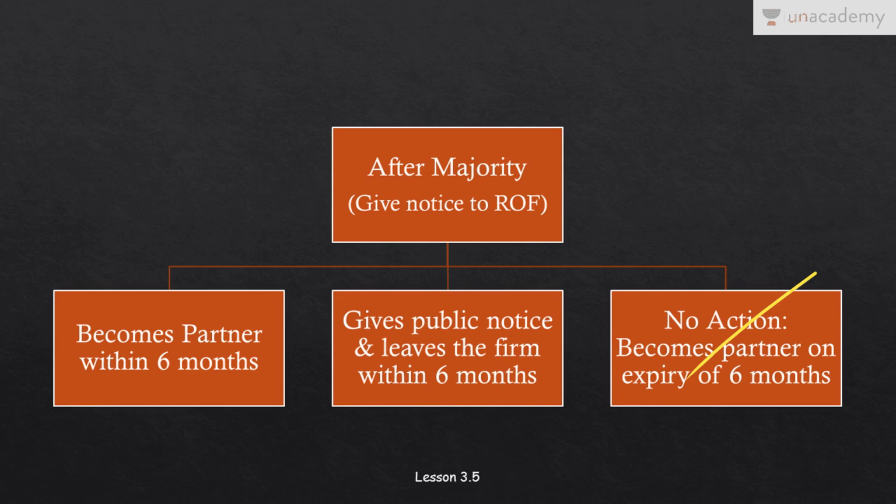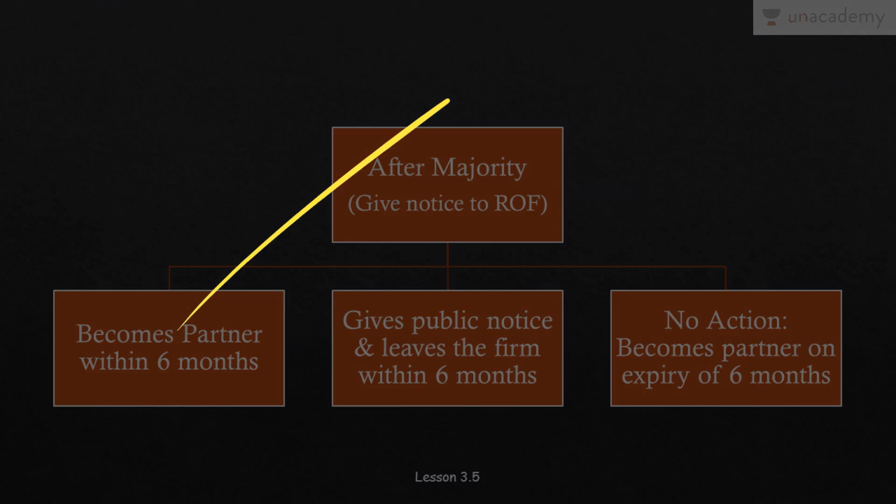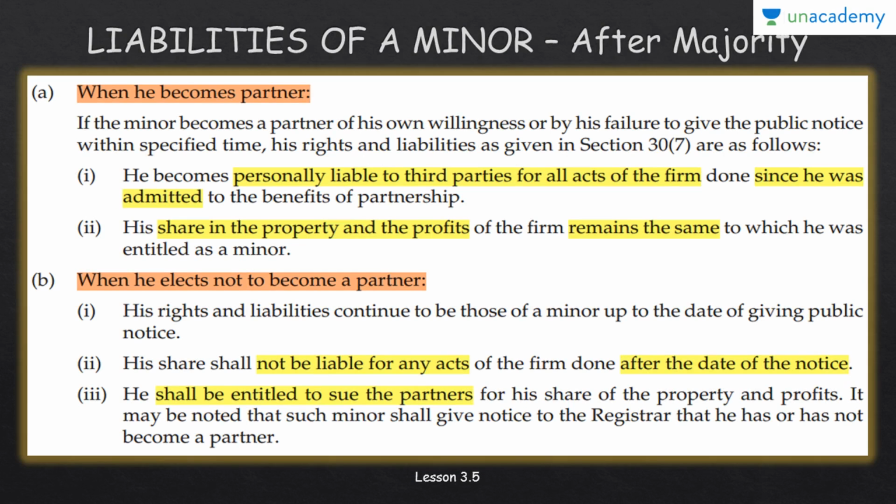Okay, now there are three options that are open. Become a partner within 6 months, give public notice and leave the firm within 6 months, that I don't want to be a partner. And the third one, if he does not take any action for the period of 6 months, he will be automatically considered as a partner of the firm. Okay, so now these are the three options. Now, what are the liabilities of a minor after majority?